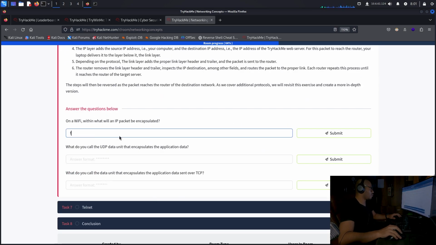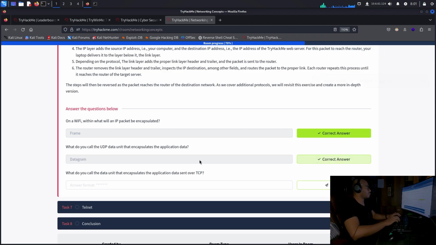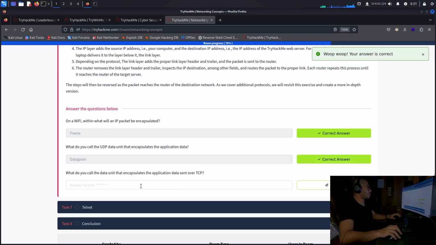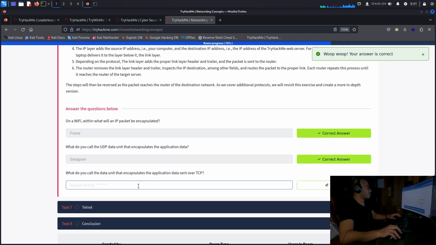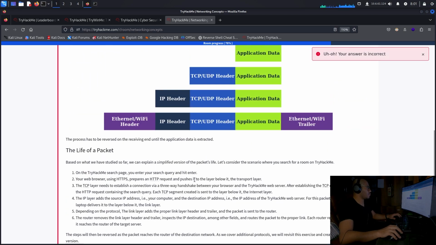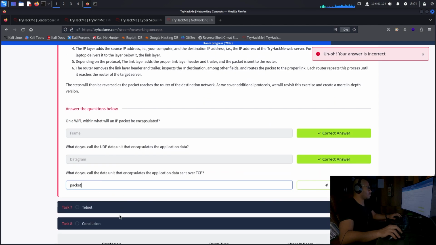Yeah, it's a frame, right? Yeah. What do you call the UDP data unit that encapsulates the application data? Datagram. What do you call the data unit that encapsulates the application data sent over TCP? That is a packet. No, sorry. What's that? Segment.